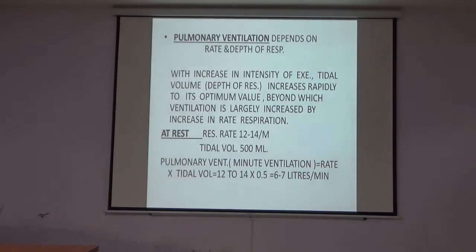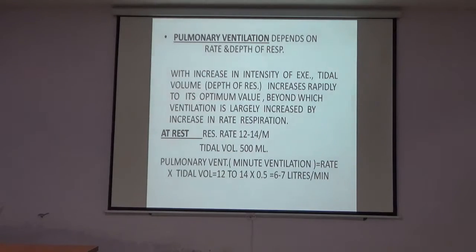This shows that pulmonary ventilation basically depends on the rate and the depth of respiration. Depth of respiration is the tidal volume. But there is a limitation for the tidal volume. After that, the tidal volume does not increase. Then it is adjusted by the rate of respiration. The rate of respiration rises, and that accommodates the pulmonary ventilation.